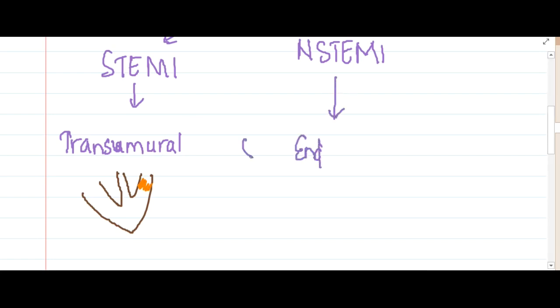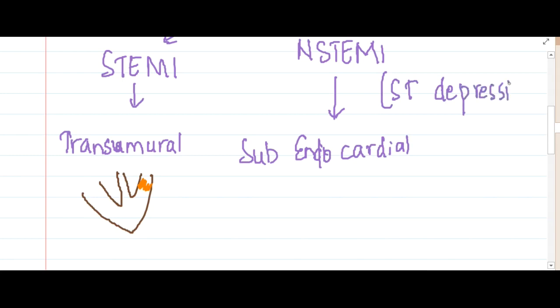If the infarction or ischemia is present only in the subendocardial region, then you will see non-ST segment elevated MI, where you are actually seeing ST depression.